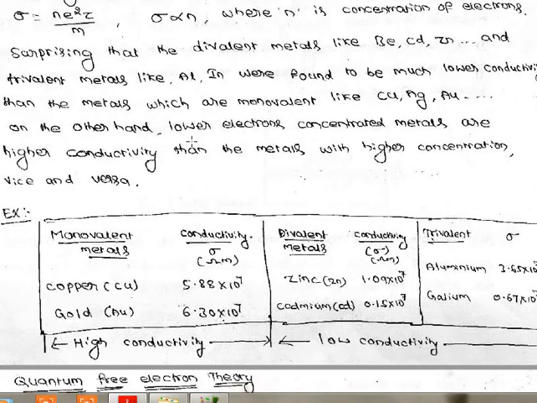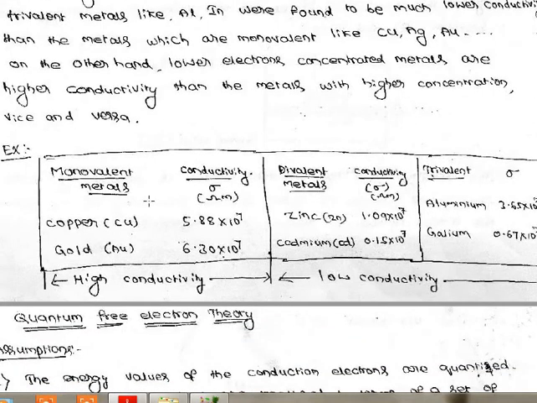On the other hand, metals with lower electron concentration have higher conductivity than metals with higher concentration, and vice versa. Look at the examples here. ಇಲ್ಲಿ ನೋಡಿ, example ತೋರಿಸಿದ್ದೀನಿ, monovalent and conductivity. For monovalent metals, copper's conductivity I have given here, 5.88 into 10 power 7 per ohm meter, and gold is 6.30 into 10 power 7. But go for the divalent and trivalent. We have zinc, a divalent metal, meaning more free electrons, and look at the conductivity, it is 1.09 into 10 power 7.